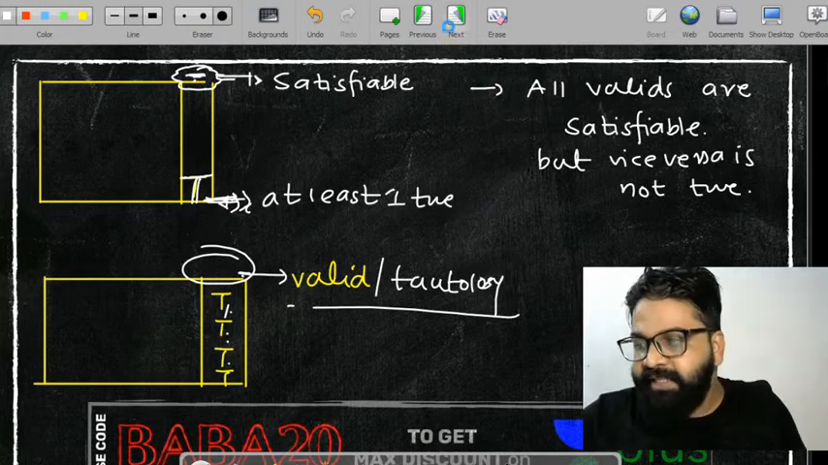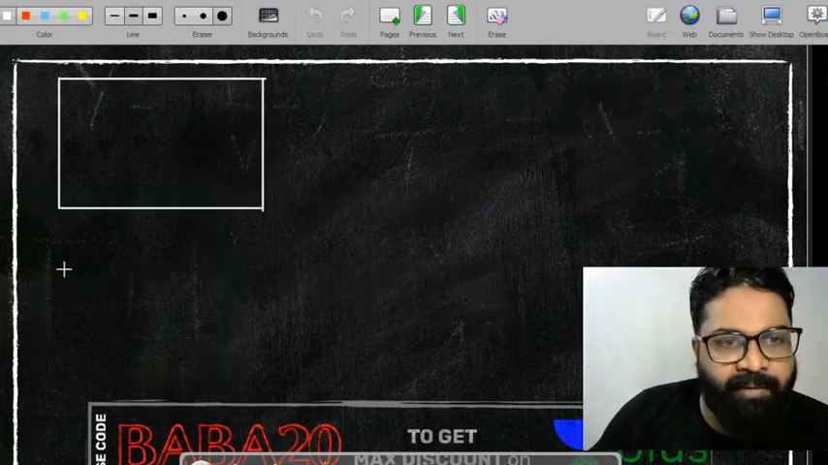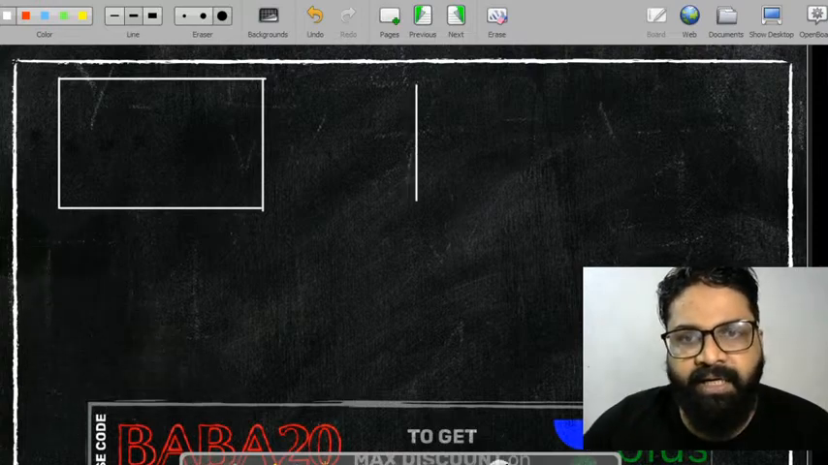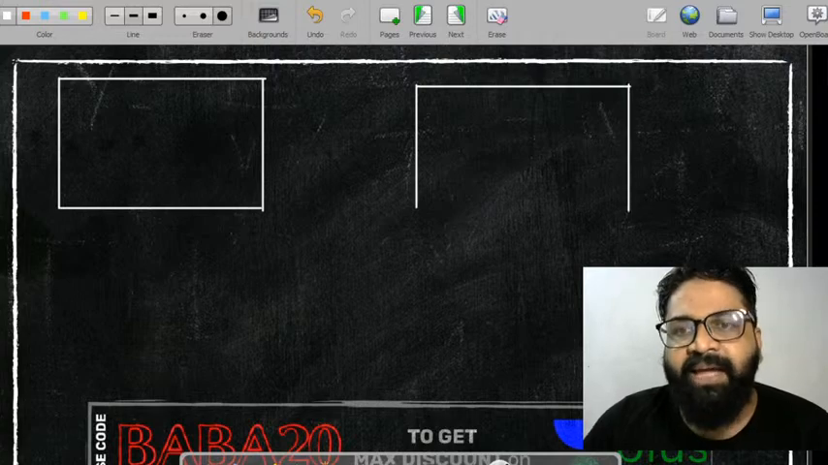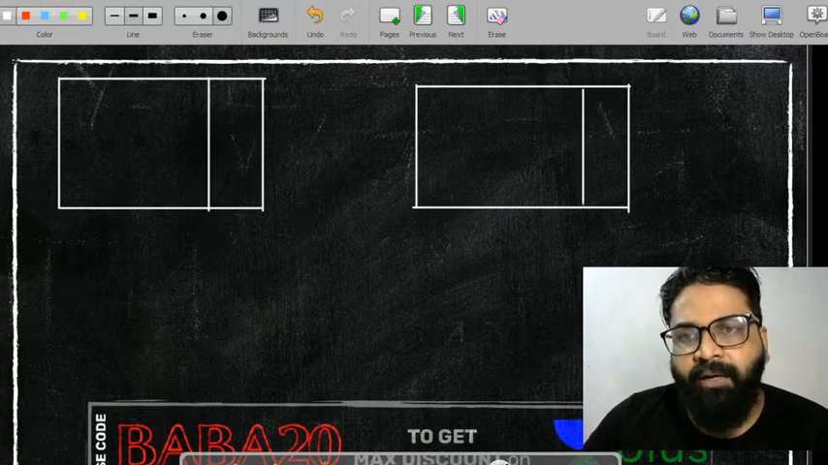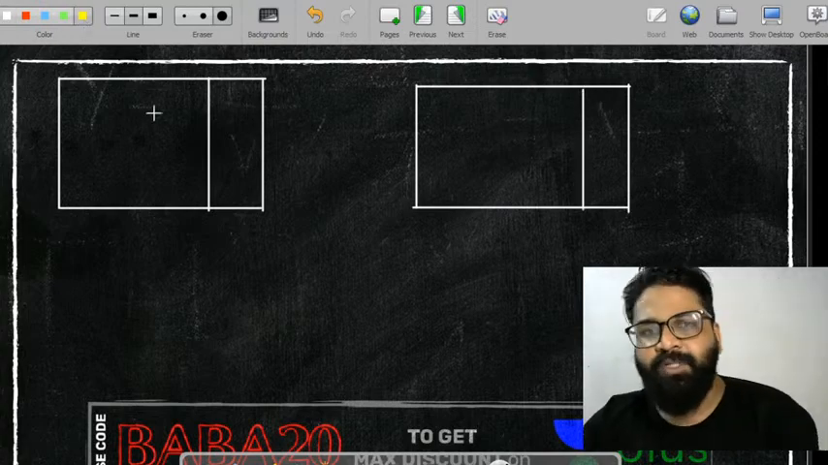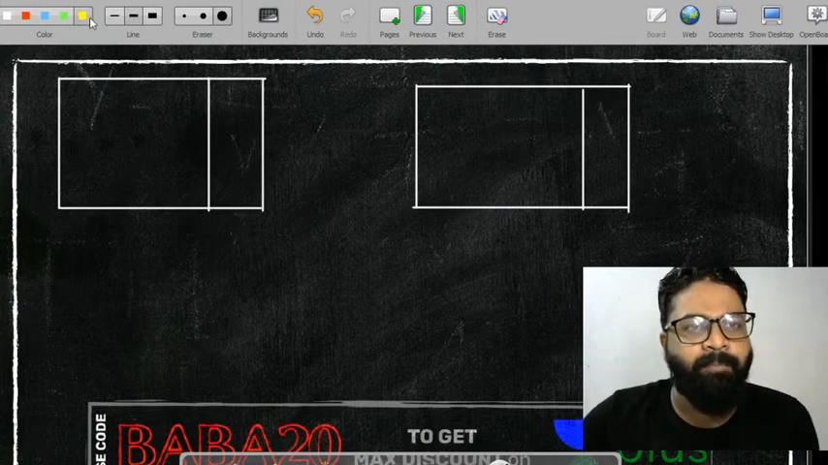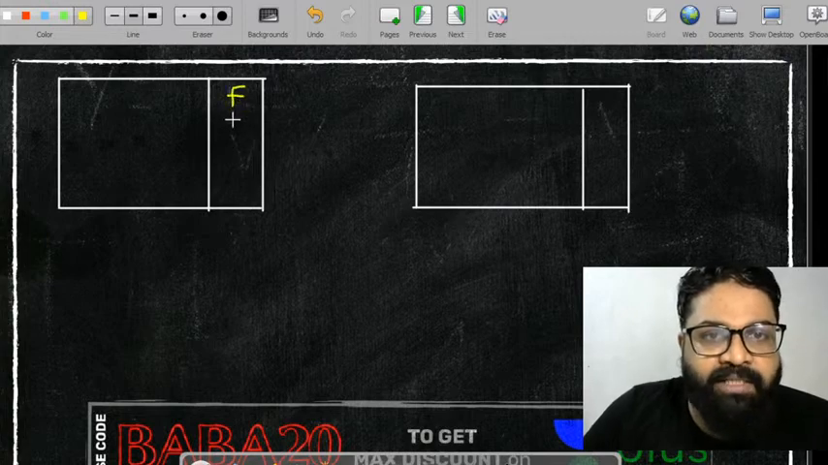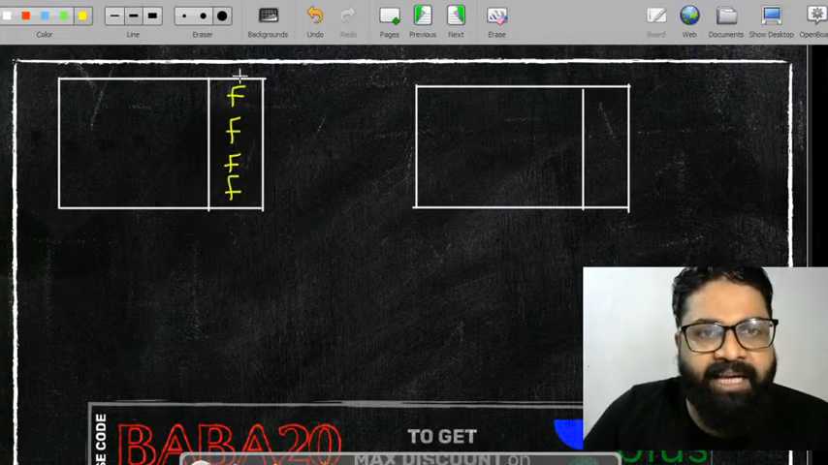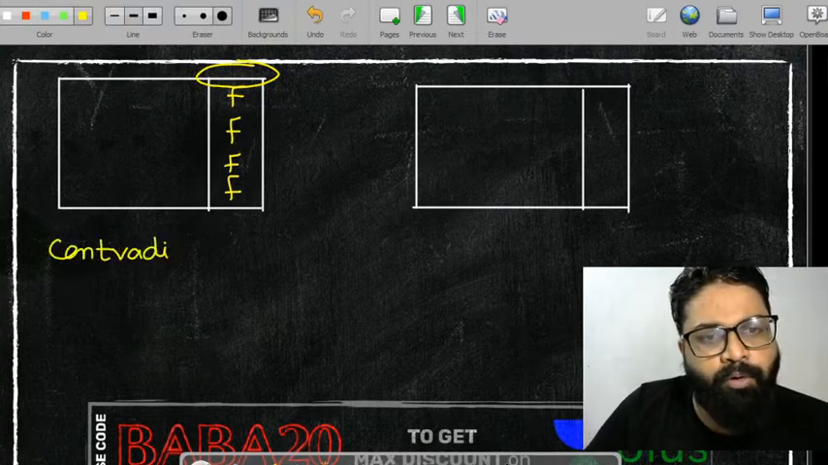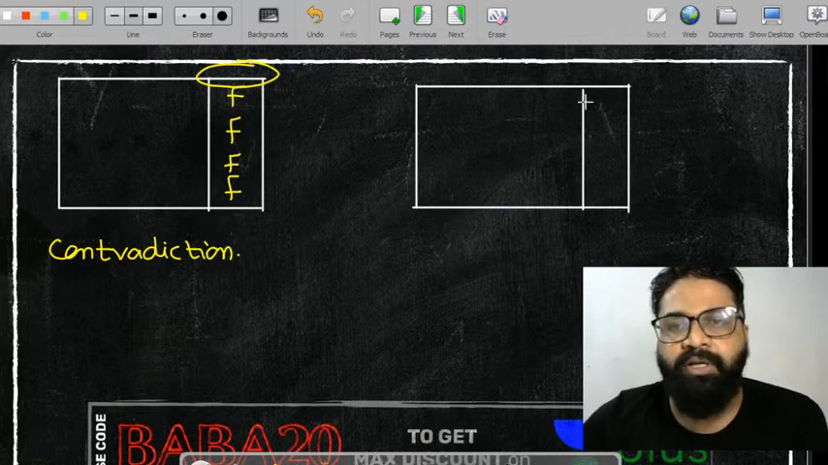Clear? Next statement. Suppose I have these two diagrams. Let's try to understand here. This is the table, and we will be talking about the last expression. If all are false, then this expression is called a contradiction.